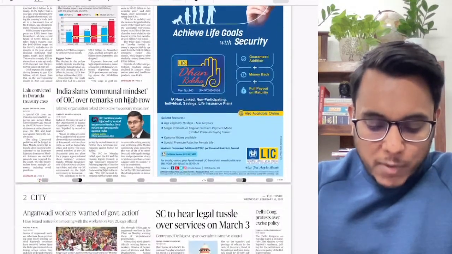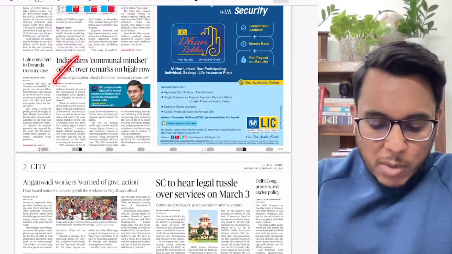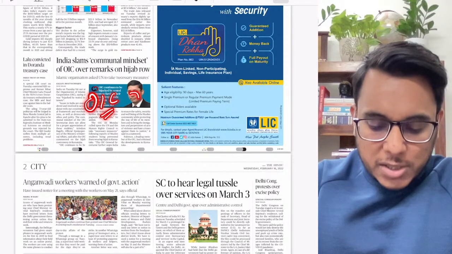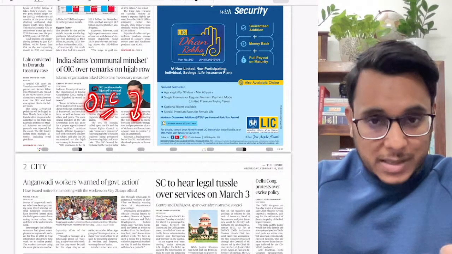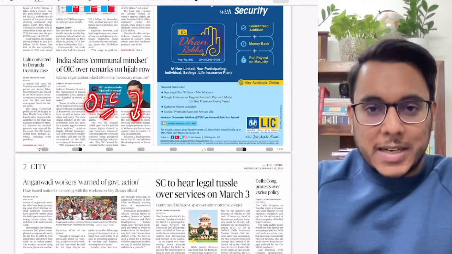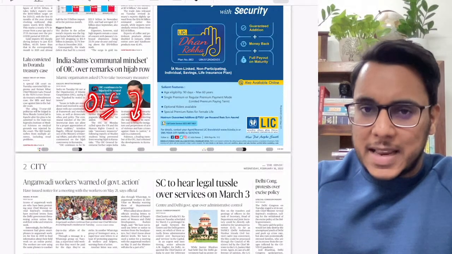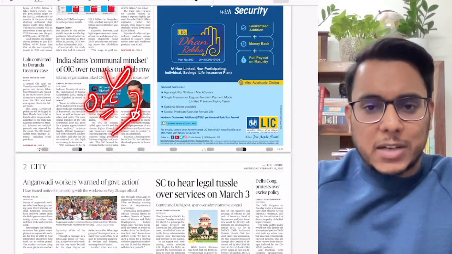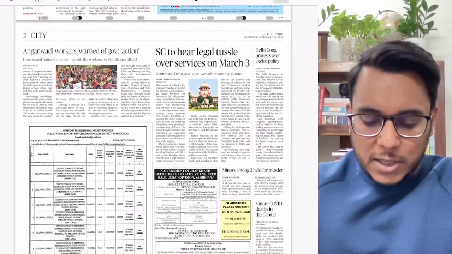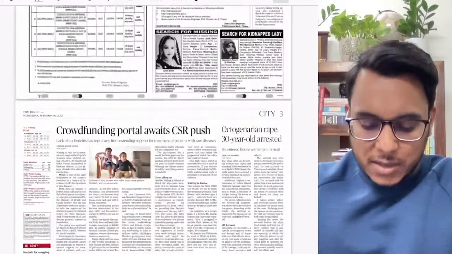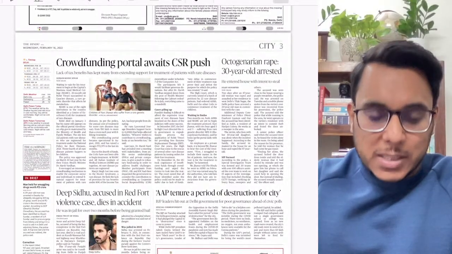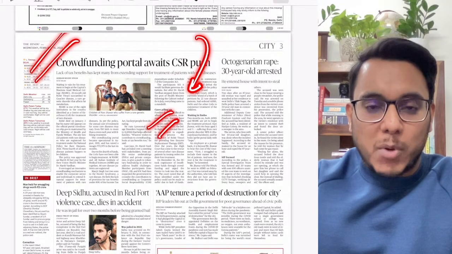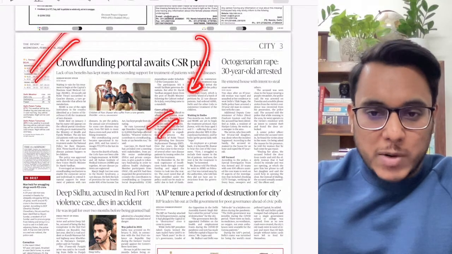Okay, after that, moving on, India slams communal mindset of OIC, that is the Organization of Islamic Cooperation. They have expressed concern about the hijab controversy that is going on, and India slammed them saying they have a nefarious agenda and all such things, but it is not very important. Then further moving on into the region city section, nothing very important has been given. However, this particular article, crowdfunding portal awaits CSR push, is important. We'll see it with respect to GS2 and GS4.